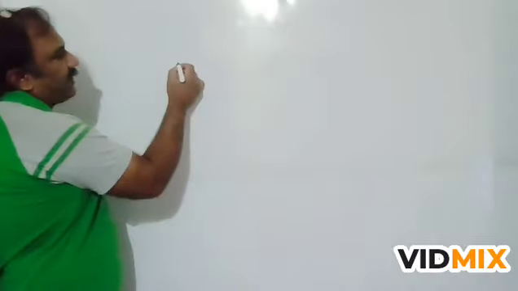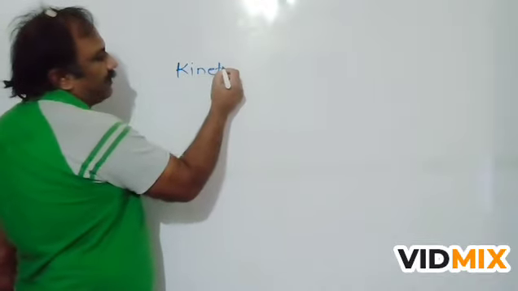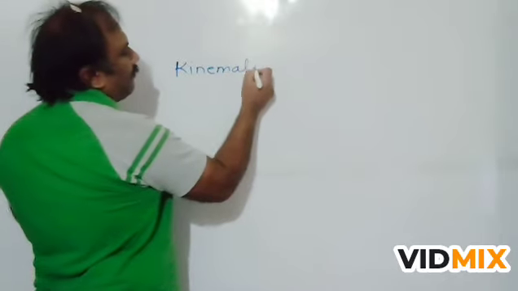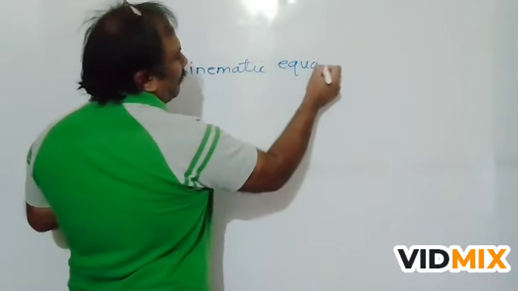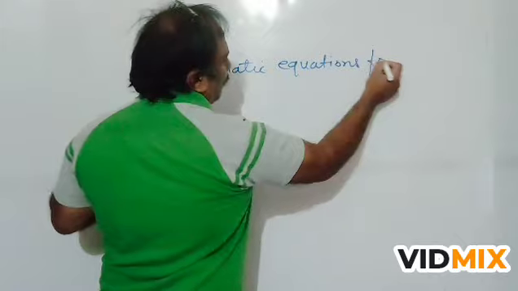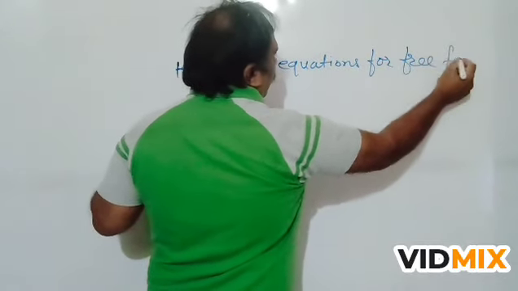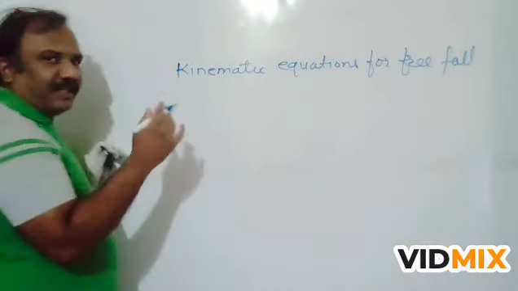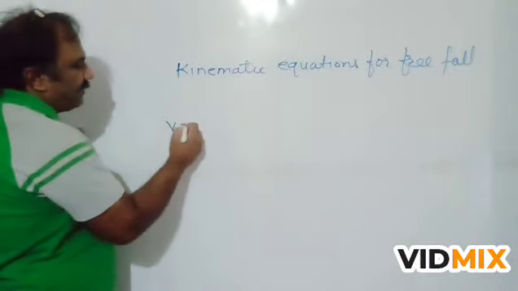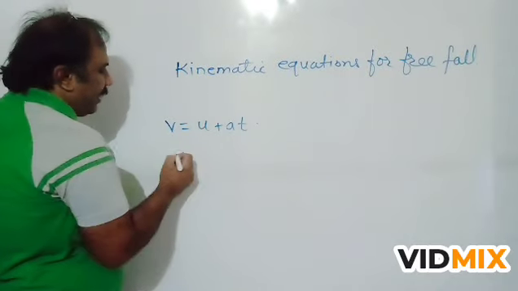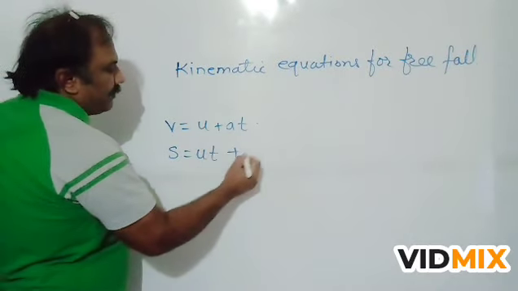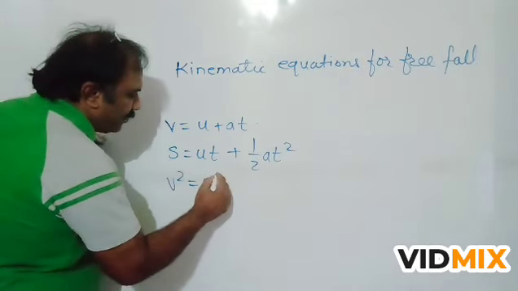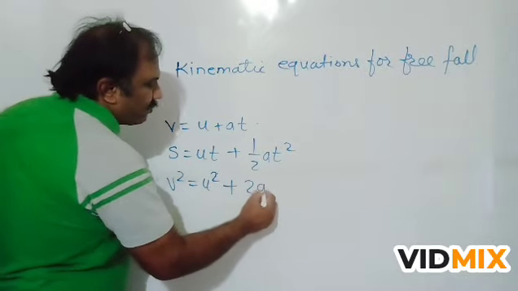Okay, kinematic equations for free fall. We know kinematic equations for linear motion are: the first equation is v = u + at, s = ut + (1/2)at², and v² = u² + 2as.